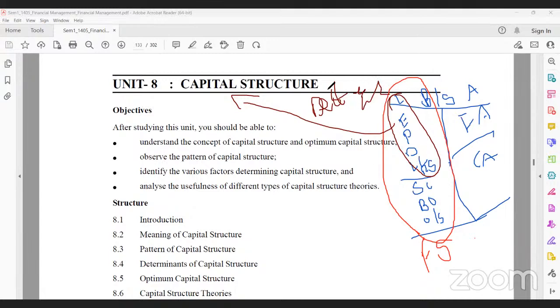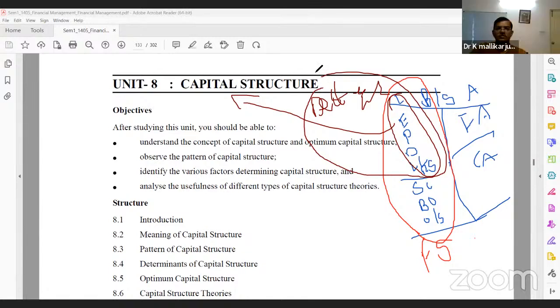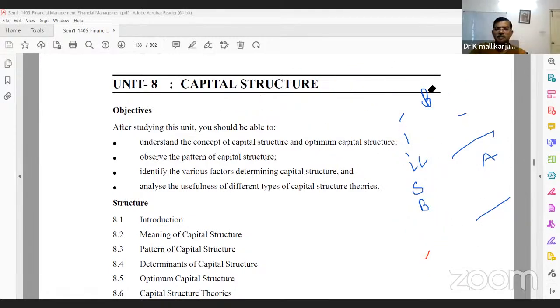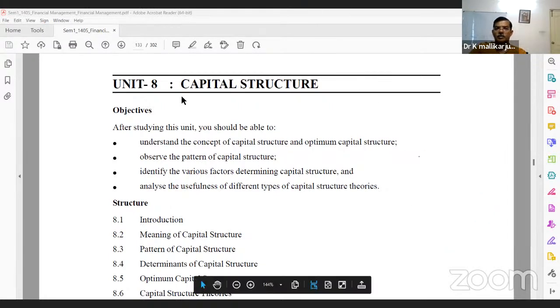Now we are going to talk about this balance sheet, liability side, capital items, long-term items. Am I clear, or any doubts? Yes, sir. The difference between capital structure and financial structure. So these finance topics, we talked about them in the balance sheet liability side.